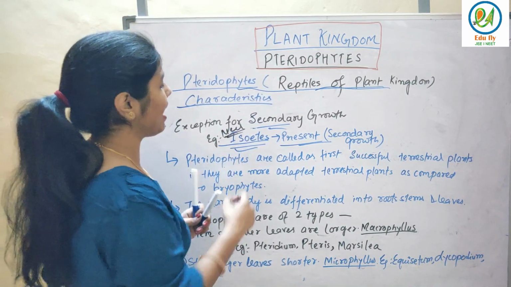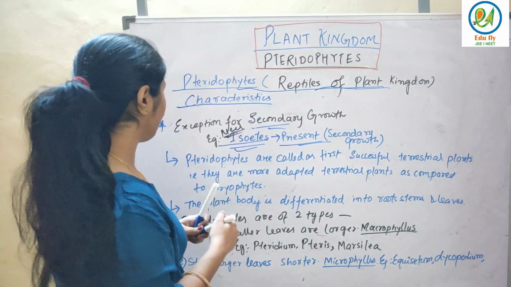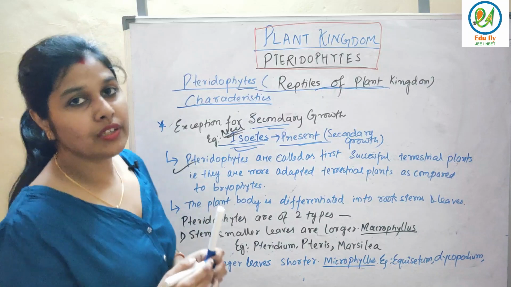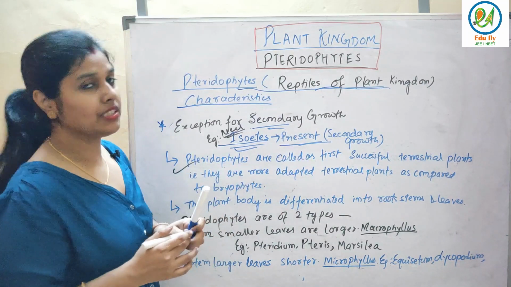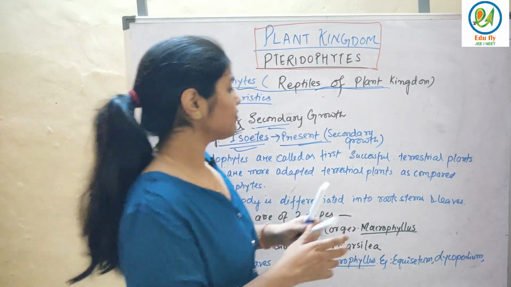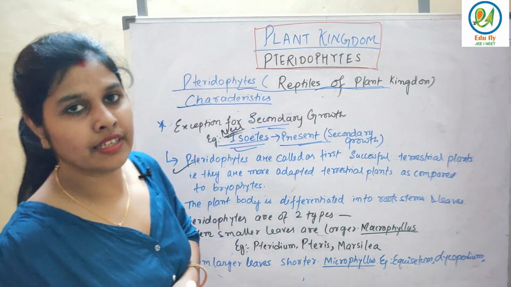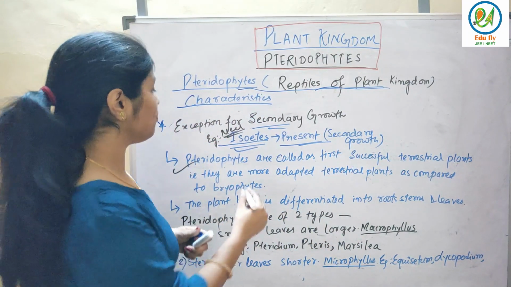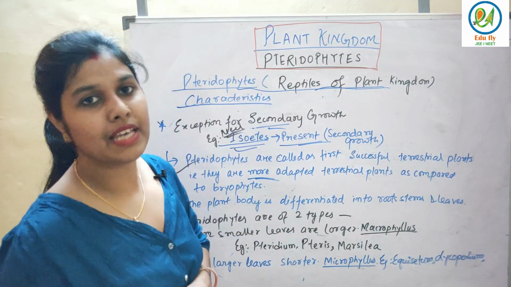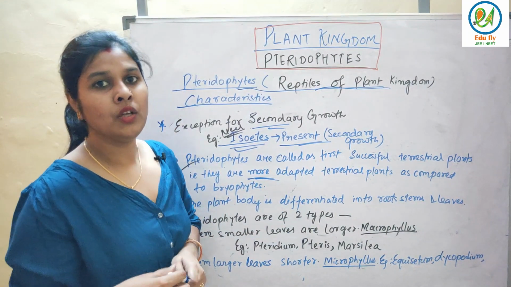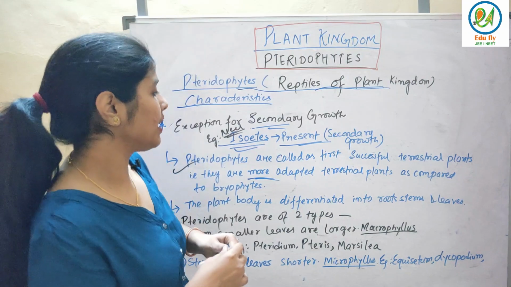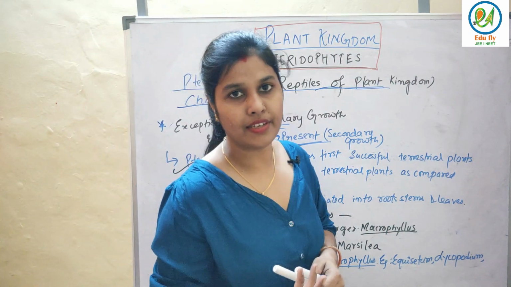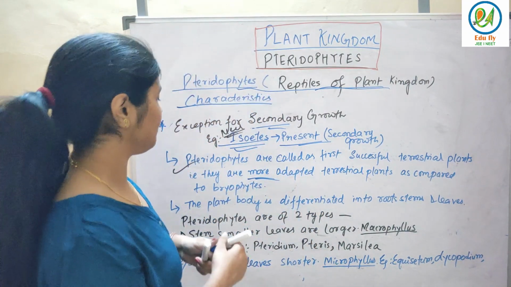It's Isoetes. Fine. See, pteridophytes are called the first successful terrestrial plants. Why? Because they are more adapted as terrestrial plants as compared to bryophytes. ठीक है, क्योंकि इसमें जाइलम होते हैं, फ्लोएम होते हैं ना, तो इसी के वजह से वो बहुत ज़्यादा अडेप्ट हो सकते हैं टेरेस्ट्रियल प्लेसेस में.